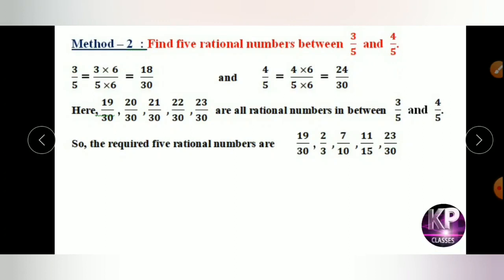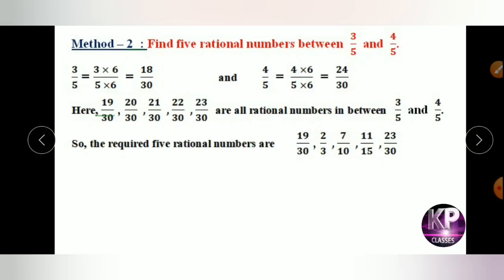For 3 by 5, we have to determine the equivalent fractions. As a result, we can easily determine the required rational numbers. Go for the numerator. Here the difference of the numerators is 1, but we have to calculate 5 rational numbers.